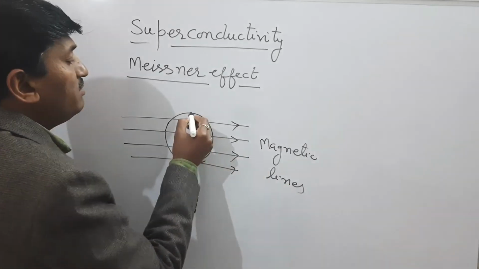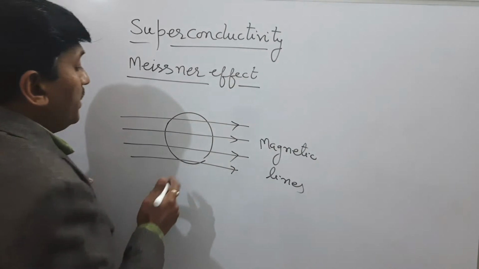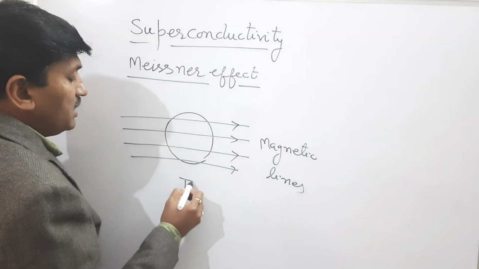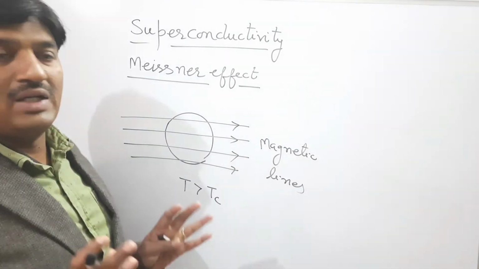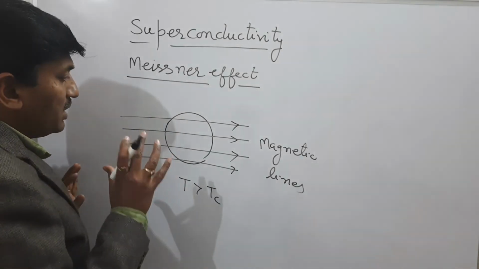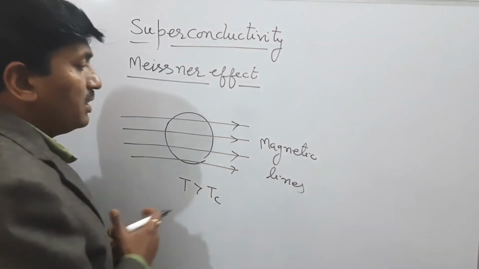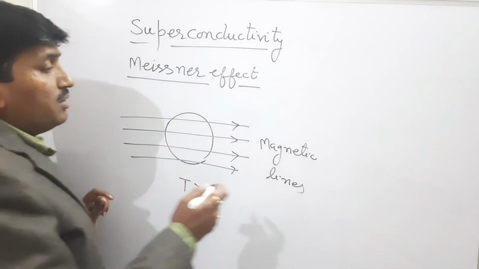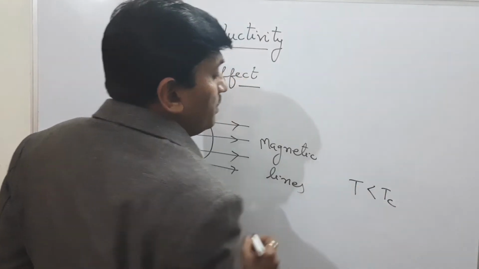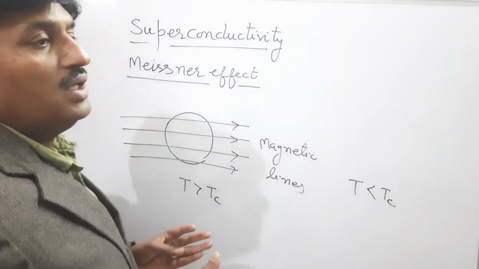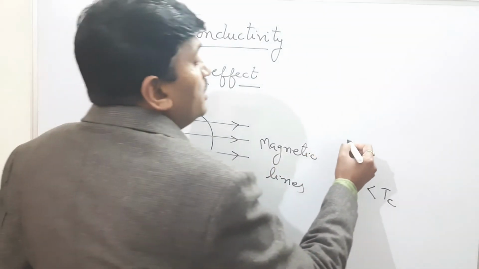And this is a material which can show the property of a superconductor. But when the temperature of this material is greater than the critical temperature, it behaves like a normal conducting material, and in this condition the magnetic lines can pass through it. But when the temperature becomes less than the critical temperature, it behaves like a superconducting material, as we have discussed earlier.